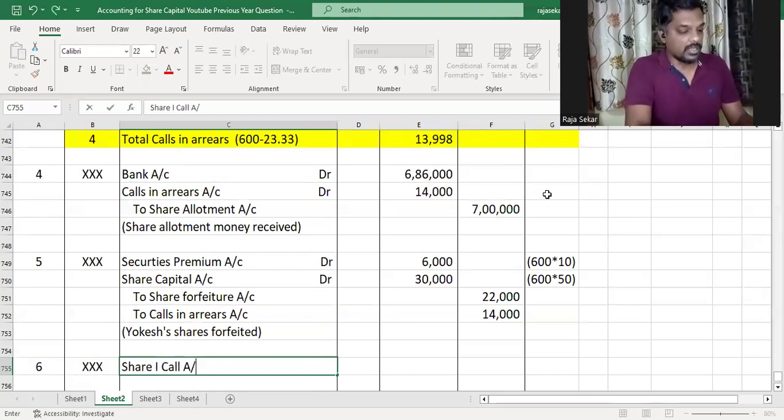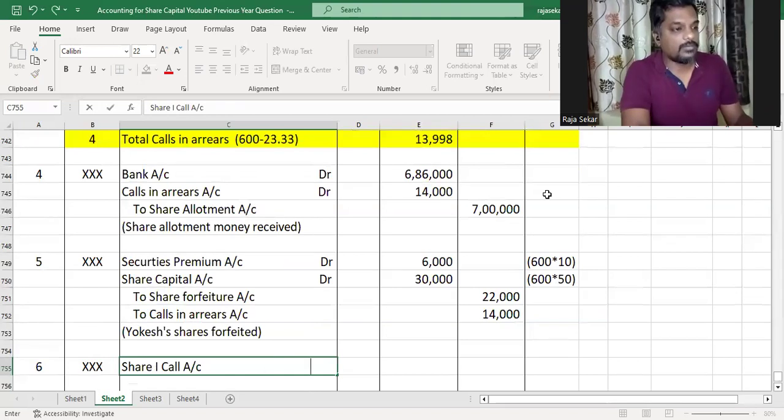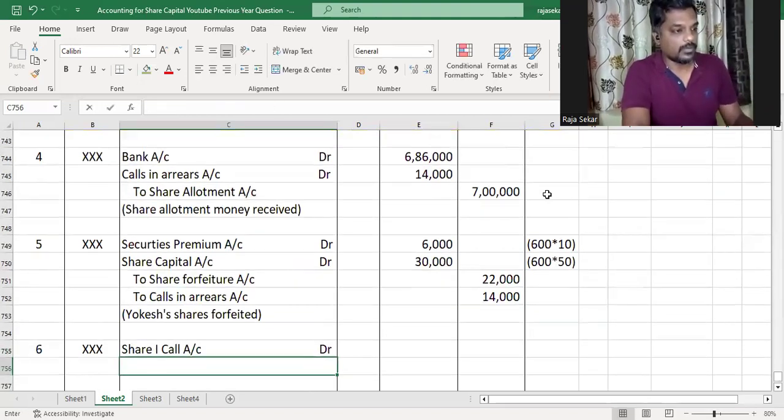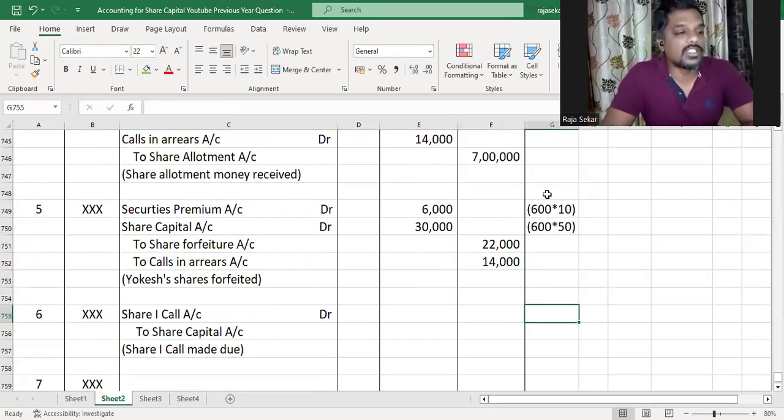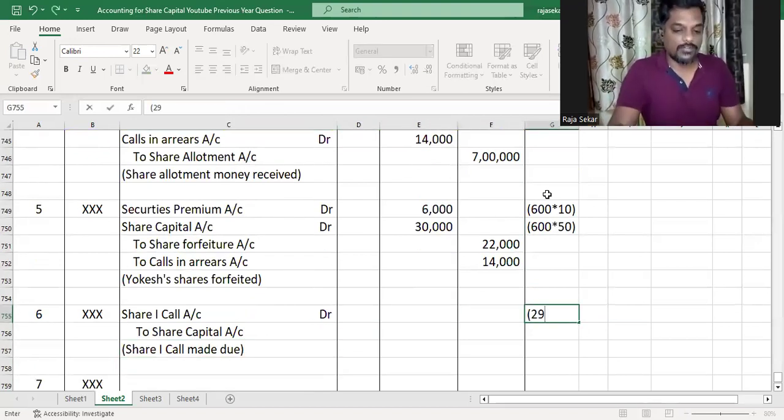First, pass the journal entry: share first call account debit to share capital account, share first call made due. Total number of shares that we have is 30,000. Out of the 30,000 shares, 600 shares belong to Yogesh, which we had forfeited.